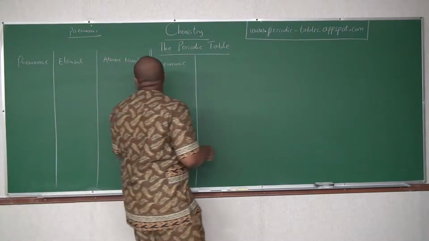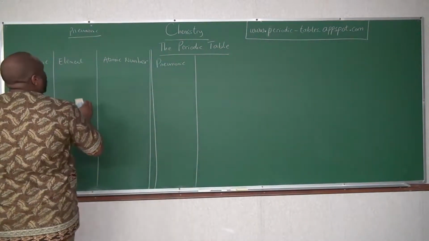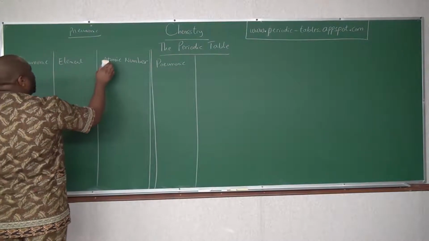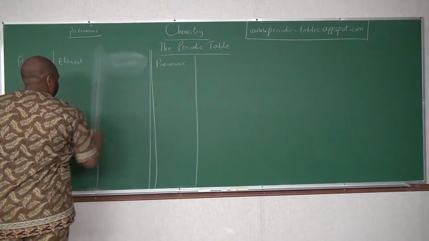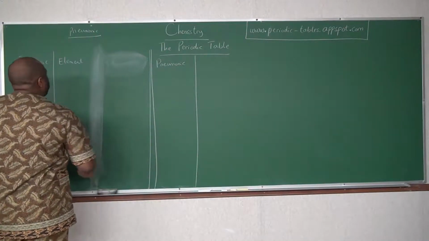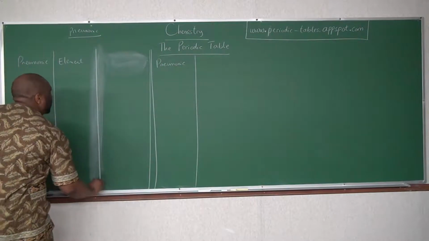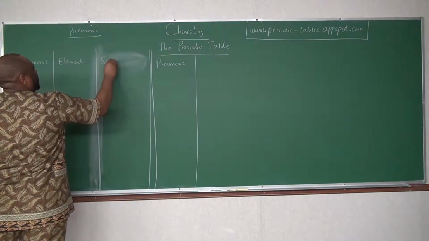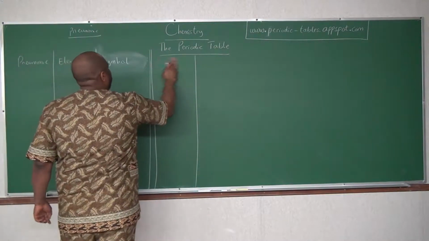Let's write both the element and the symbol, and then we write the atomic number.